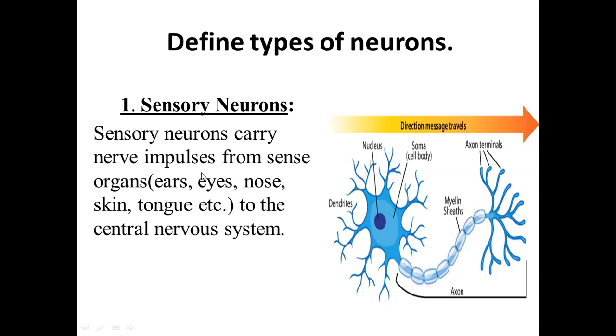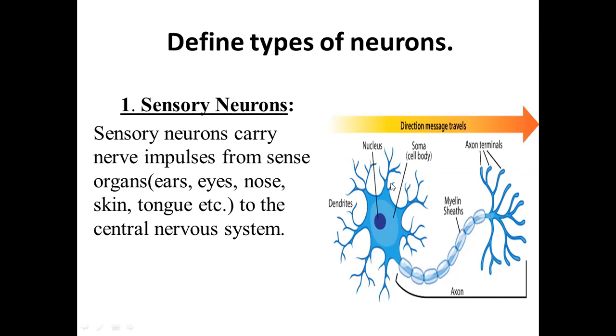So sensory neurons are those neurons which carry nerve impulses from sense organs to the central nervous system. To the central nervous system means to the brain and spinal cord. These sense organs receive the stimuli and carry that message to the central nervous system, that is the brain and spinal cord, so that they can study and interpret them, and understand what has actually happened.